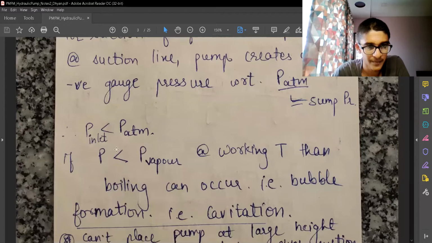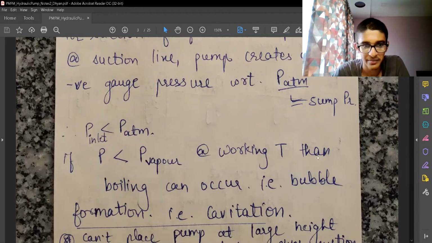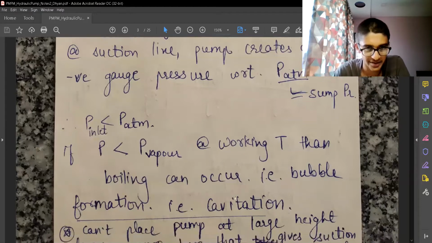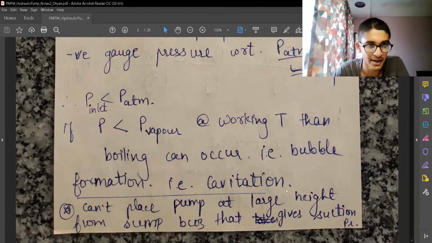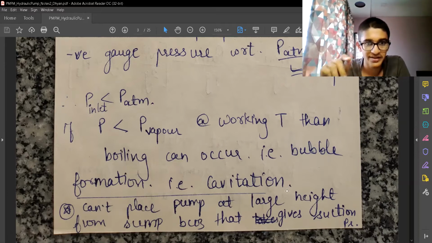So if this pressure is less than the vapor pressure at the working temperature, then boiling can occur. That is the simple concept. If the pressure is lesser than the vapor pressure, there will be evaporation, and forced evaporation is the same as boiling. And we are working at a given temperature, so that boiling can happen. That is, bubble formation can happen, and that is the same as cavitation. So the cavitation requirement is that the working pressure is lesser than the vapor pressure of the fluid.